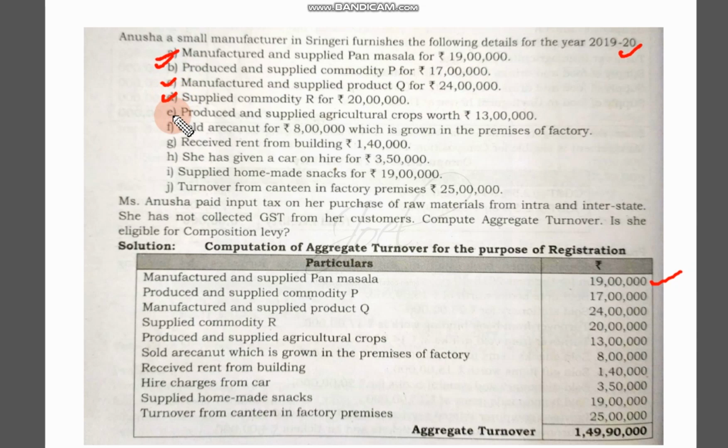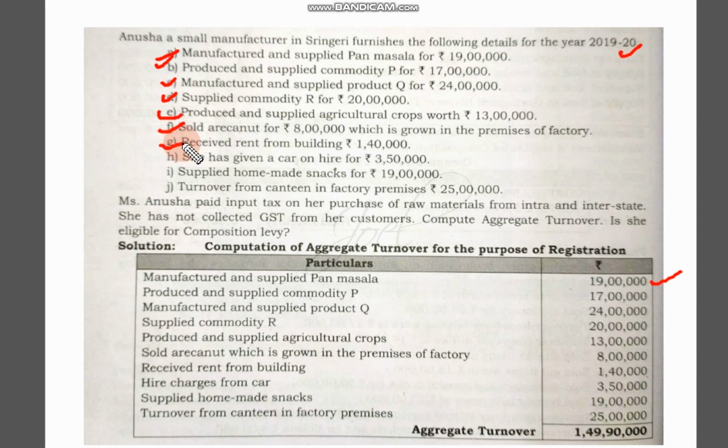Then produced and supplied agricultural crops worth rupees 13 lakh. He is a businessman, he has produced all the items and sold them, so we consider it a normal sale. Sold arachnids, again the same type of transaction, we can consider it. Received rent from building.